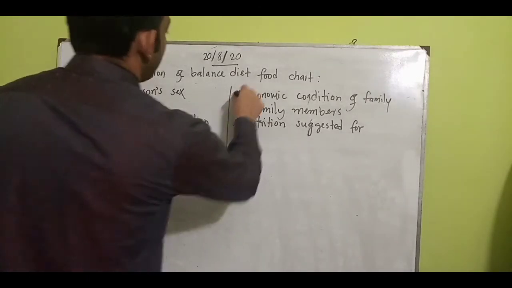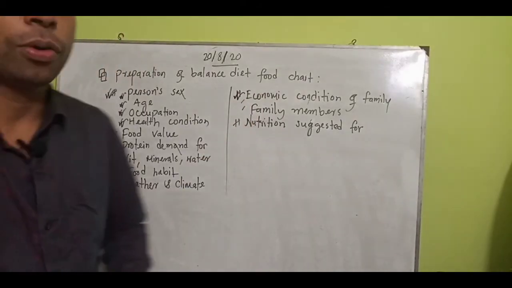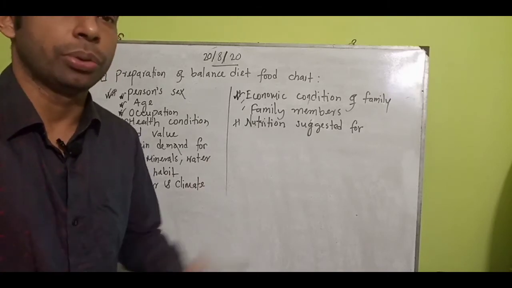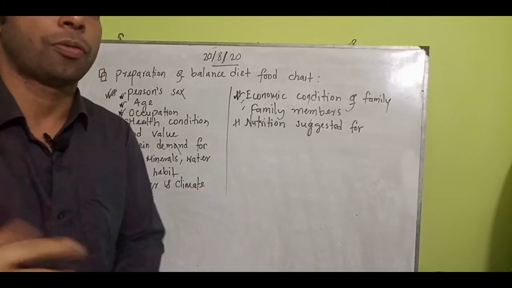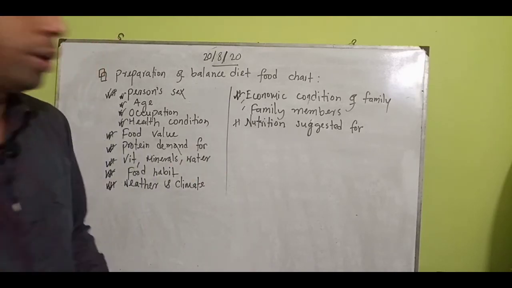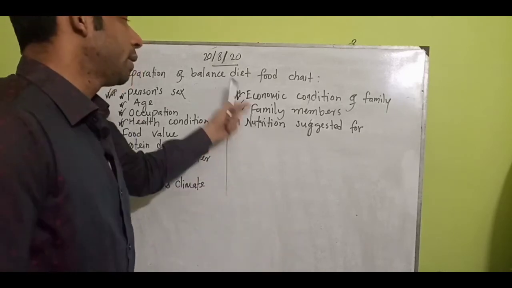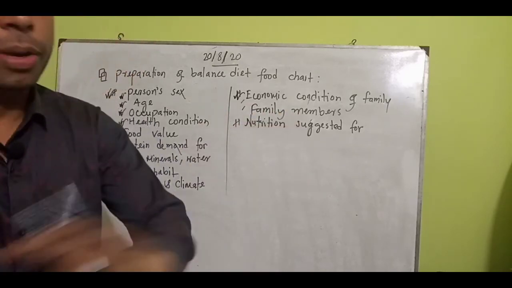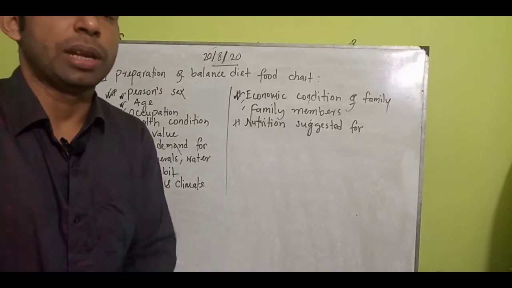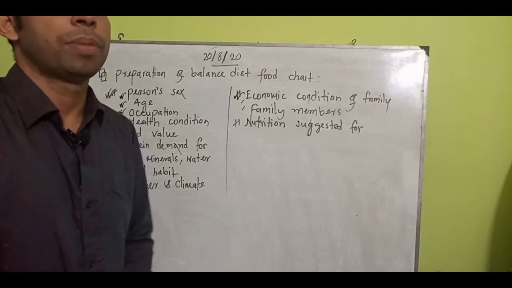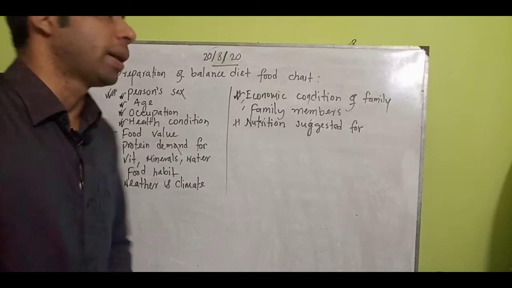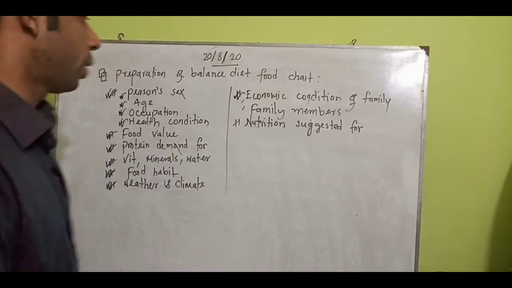I told you about the economic condition. Economic condition is very important for that purpose. The businessman, service holder, rickshaw puller, farmer, these types of families do not have similar economic conditions. And not only that, it includes the family members. Family members are very important to consider. How many family members are there? So how can I meet the needs of these family members with these kinds of nutrition? So before preparing the balanced diet food chart, it is also counted very importantly.